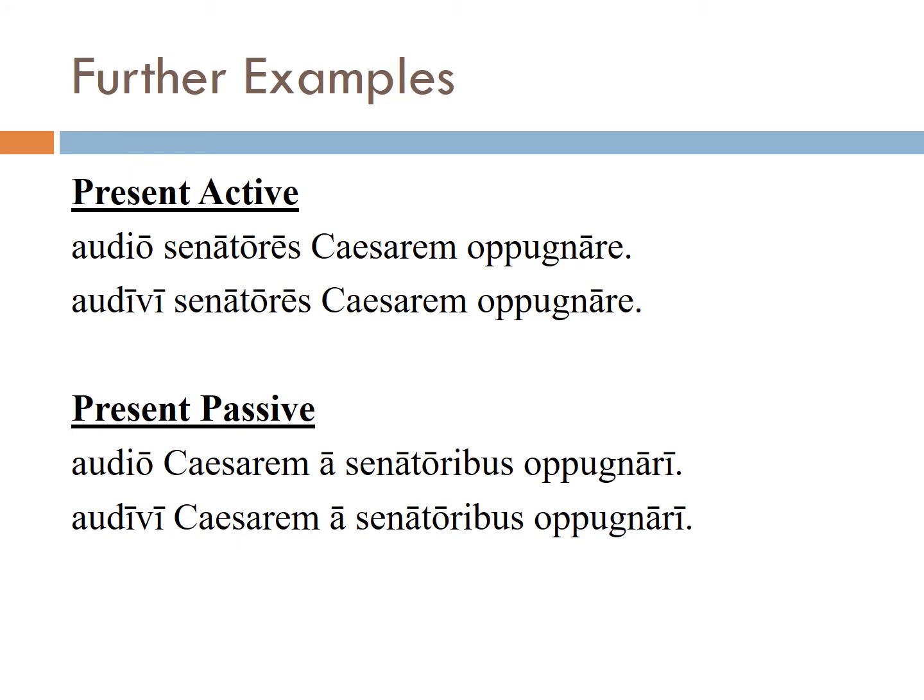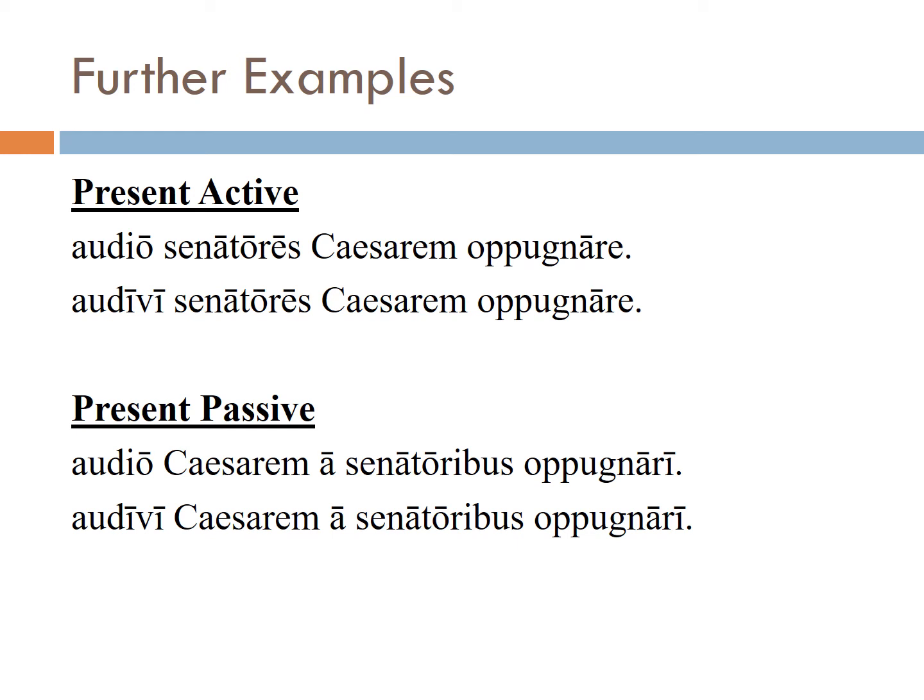So we're going to take a basic sentence about Caesar getting attacked by some senators, or the senators attacking Caesar. Each pair is essentially the same sentence, and each pair uses the tense and voice of the infinitive indicated above. So for the first two, we're looking at present active. The only difference between the two sentences in each pair is that the verb of the head changes from the present tense in the first sentence to the perfect tense, which is one of our past tenses, in the second.